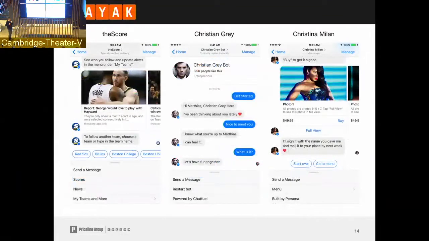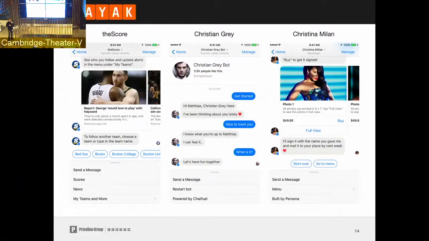A couple more popular ones are more traditional sites, like theScore. You can get push notifications about sports. And one interesting field that got very popular on Facebook Messenger are bots that basically mimic a persona. There's also a company whose business is to create these experiences.